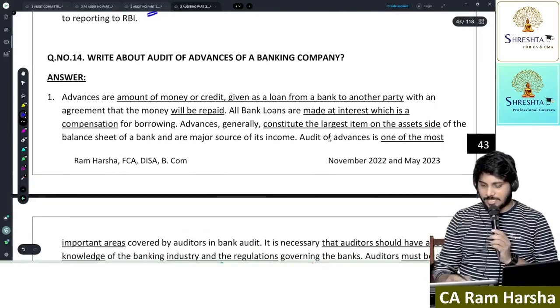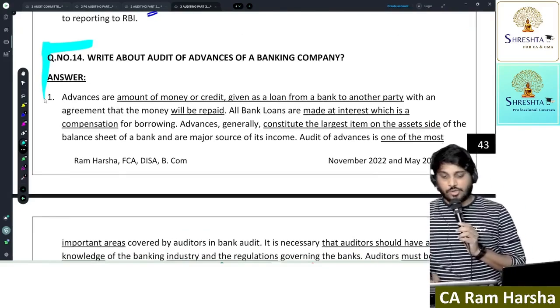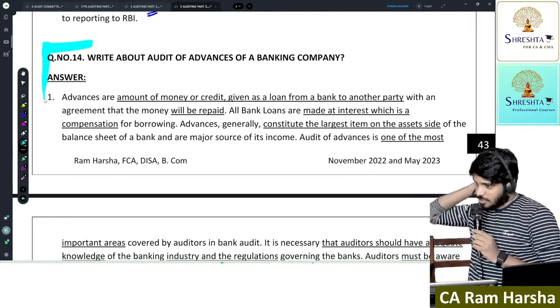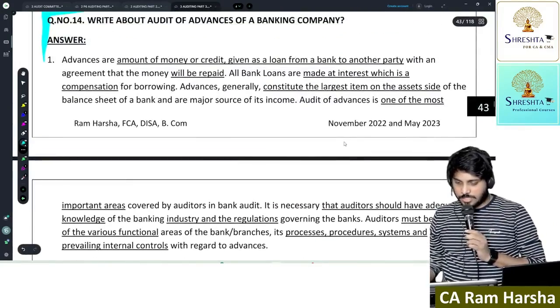Now the actual discussion which is important in banking is from question number 14. So write about audit of advances of a bank. Advances means what? Advances constitute what?